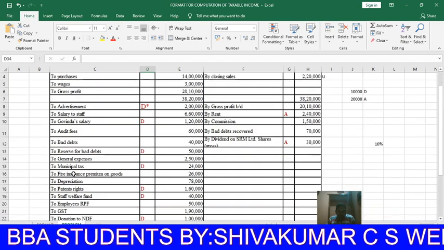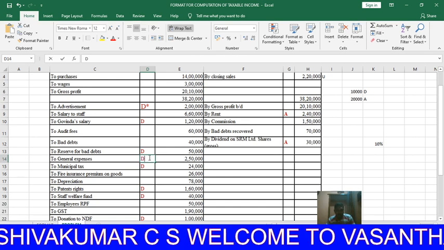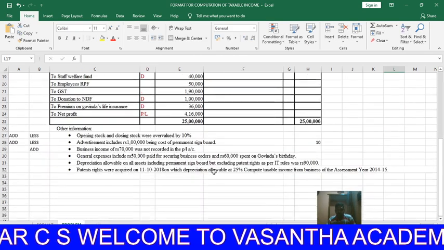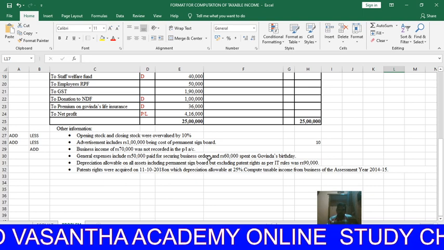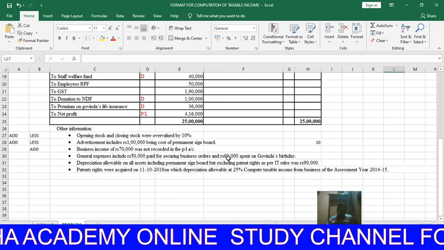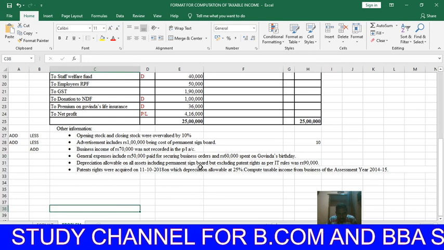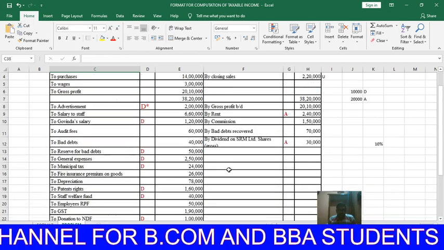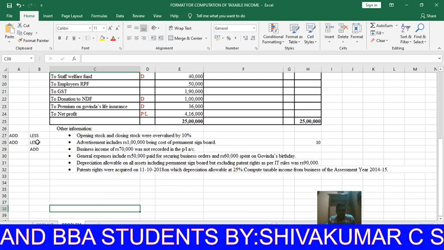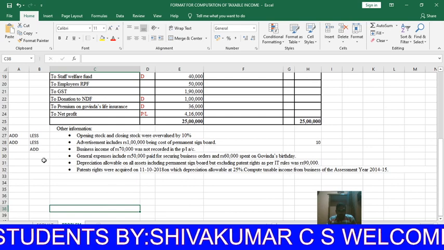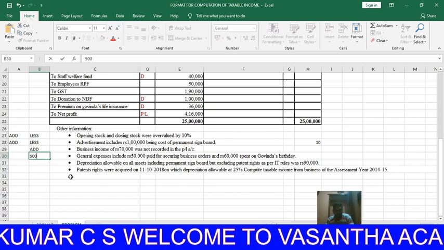Next, general expenses including 50,000 paid for securing a business order, and 60,000 spent for Govinda's birthday. General expenses is a business expense and is allowed. Now 60,000 is disallowed. The remaining 50,000 is for business expenses, and the other part of the 2 lakh 60 is also allowed expenses. Next, depreciation allowable on all assets including signboard. See, if this transaction were not given, I would claim 10% depreciation on signboard, but it is already given. How much depreciation do we have to give? 90,000 including signboard. Okay, I will give that 90,000.